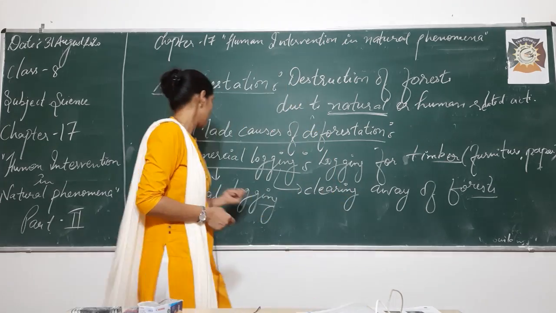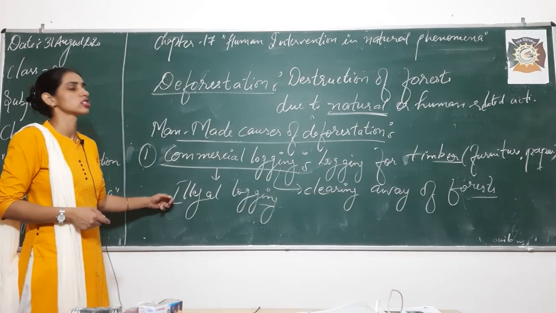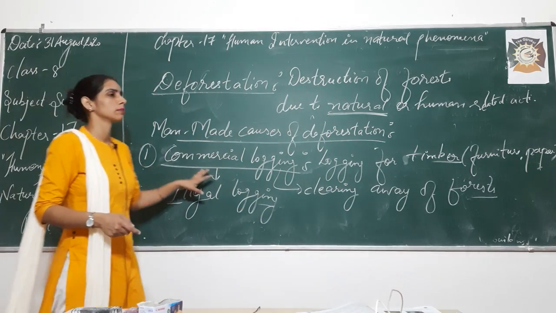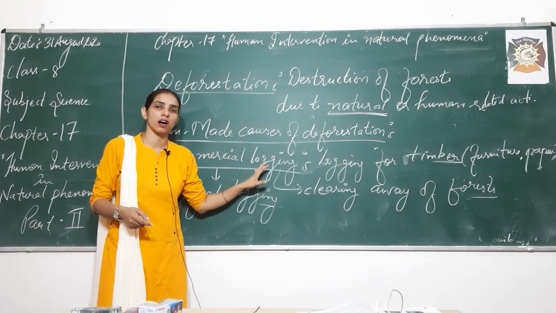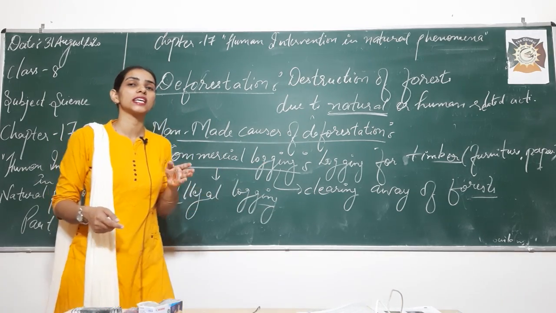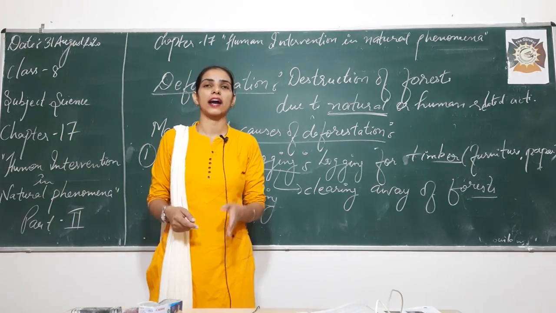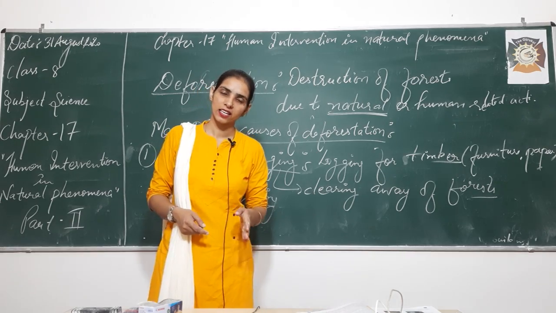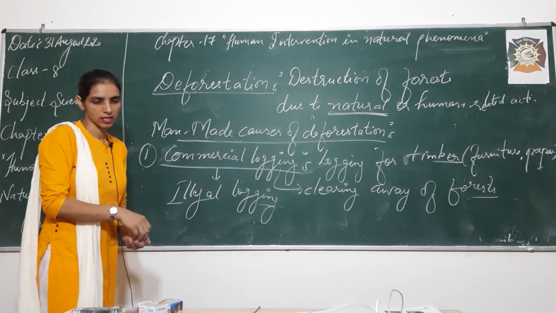So you will say that plantation of trees is not the way to overcome the problem of deforestation, because that is not going to restore the flora and fauna. So this is the first point which we have discussed.